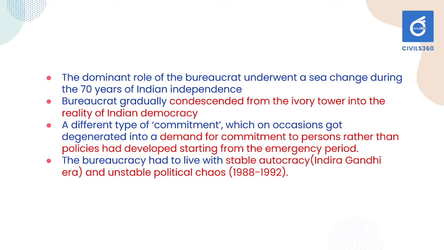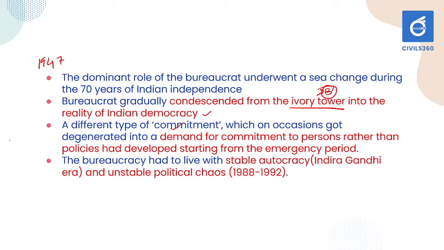Another idea is that this article also discusses the evolution of the Indian administrative service after freedom. After 1947, the bureaucracy underwent different types of reforms and changes. The bureaucrat gradually condescended from the ivory tower approach. Initially it was completely bureaucratic in nature, with an ivory tower approach, and at a later stage it moved to the reality of Indian democracy and different types of commitment.